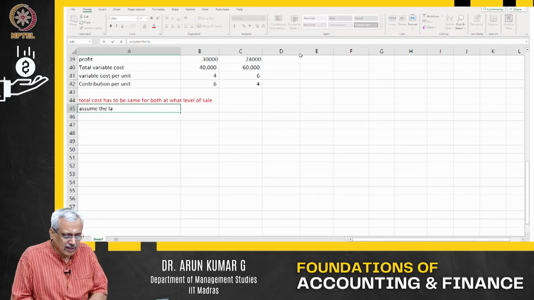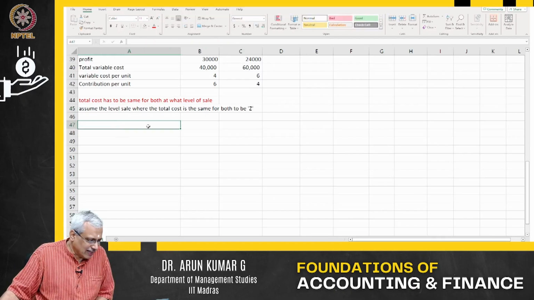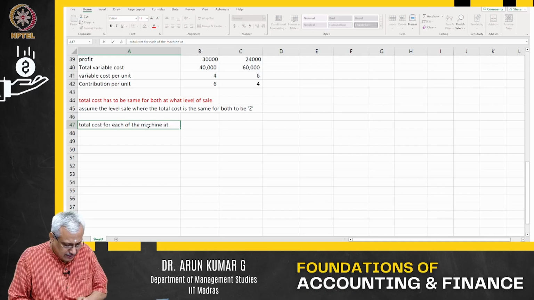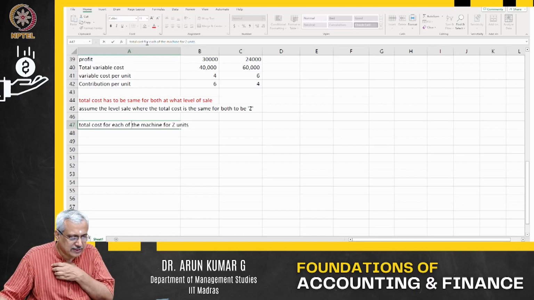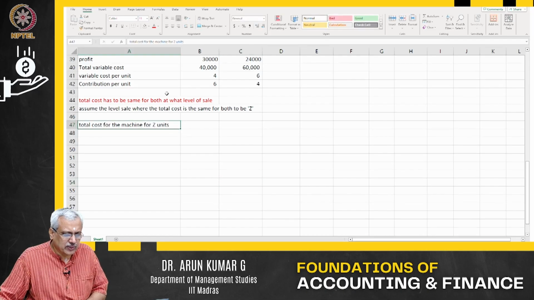Assume the level of sale where the total cost is the same for both, let us call it Z. Let us look at the total cost for machine A, the total cost for each of the machines at Z units.